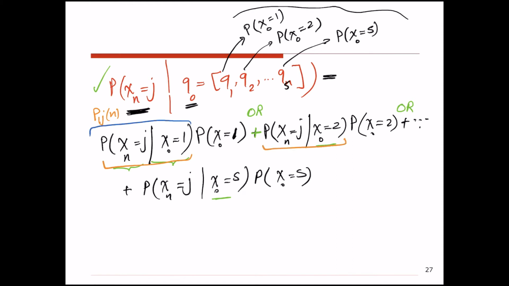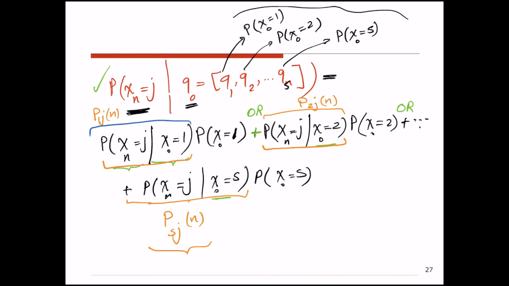What is this one? That's the probability of going from state 2 to state j in n transitions. And how about this one? That's the probability of going from state S to state j in n transitions, right? So we can calculate, obviously, these n-step transition probabilities from the n-step transition probability matrix.